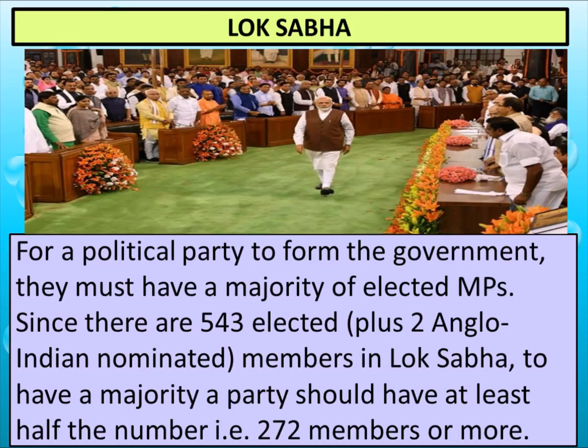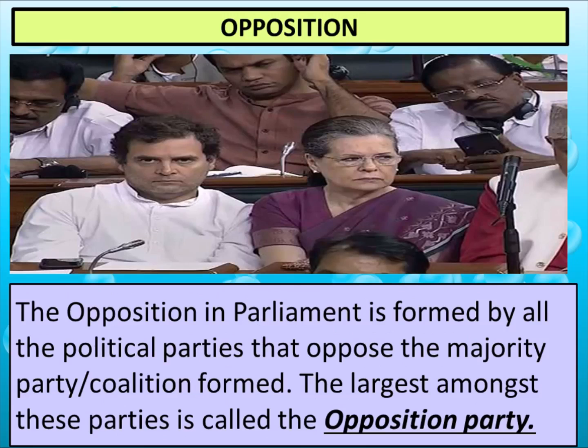Lok Sabha: for a political party to form the government. Now how is government formed? They must have a majority of elected MPs. Now what is majority? Majority means more than 50% of the seats. Suppose there are 545 seats in the parliament. So 50% of this, that is 272, more than 272 seats need to be achieved by a winning party. Then only they will be able to form the government.